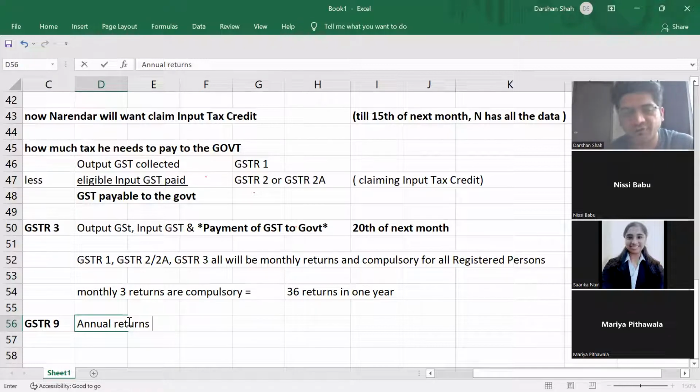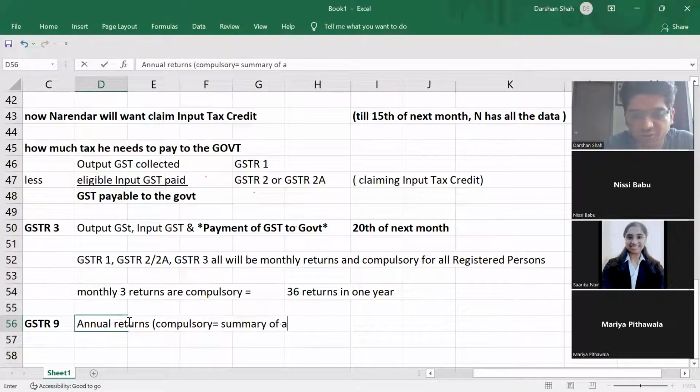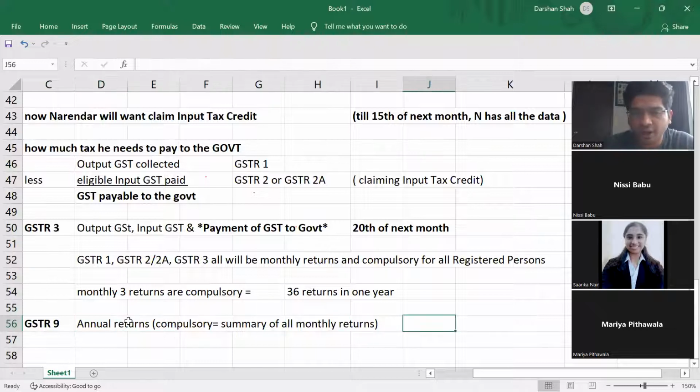So apart from filing monthly returns, this is also compulsory. It will give a summary of all monthly returns. These are simple returns. And what is the due date? 31st December of the next year.